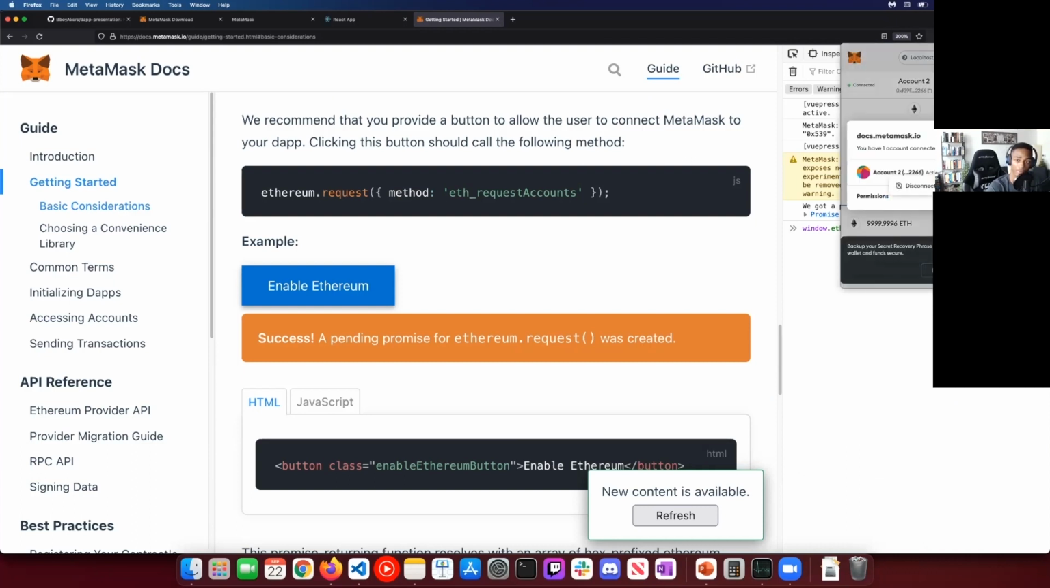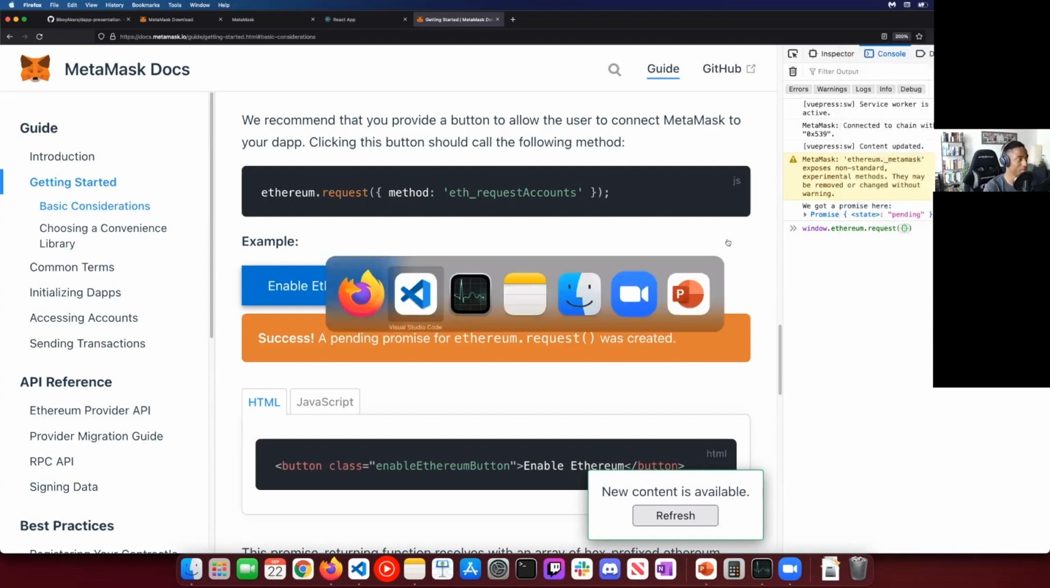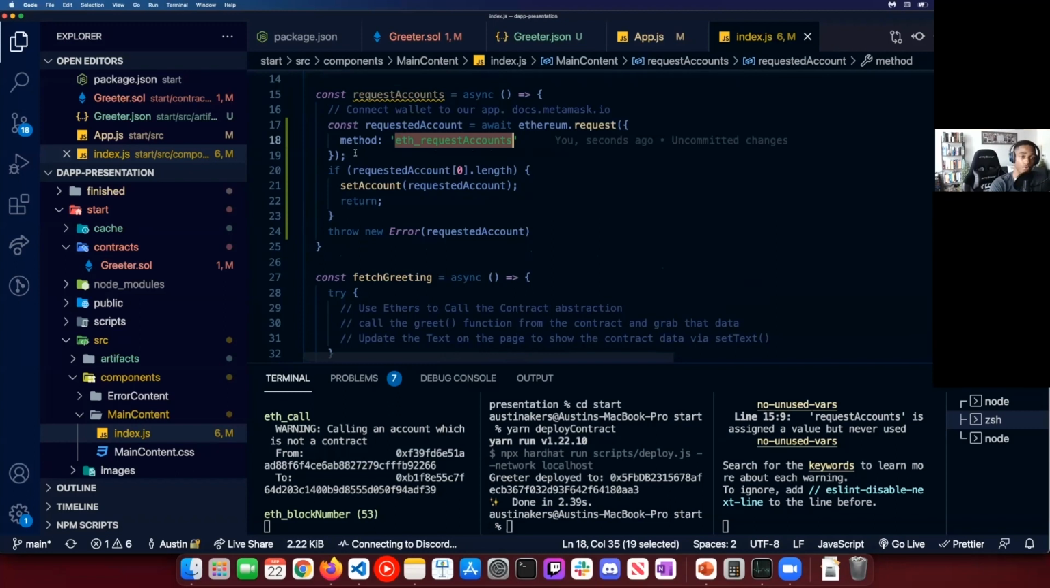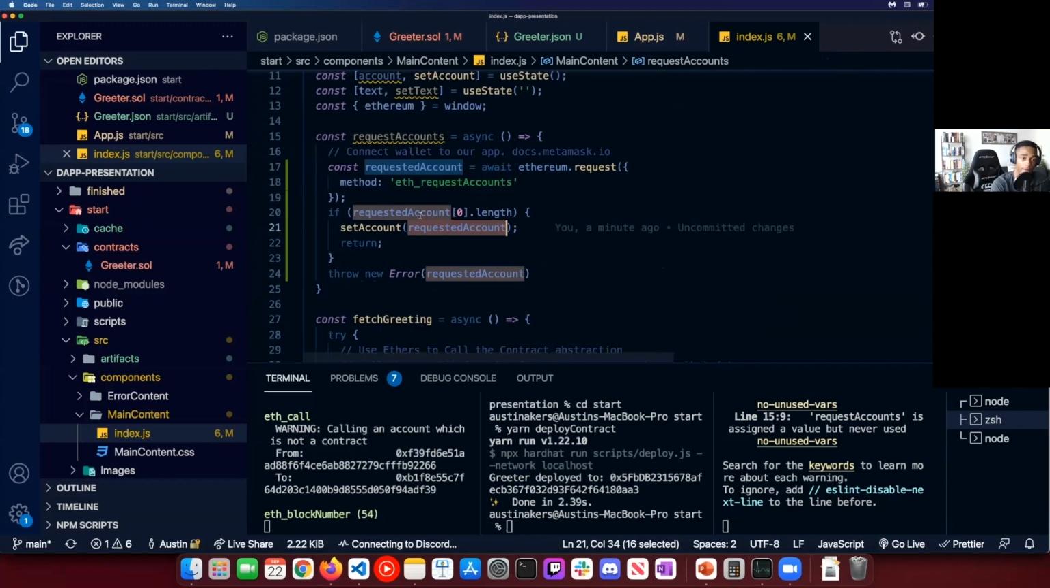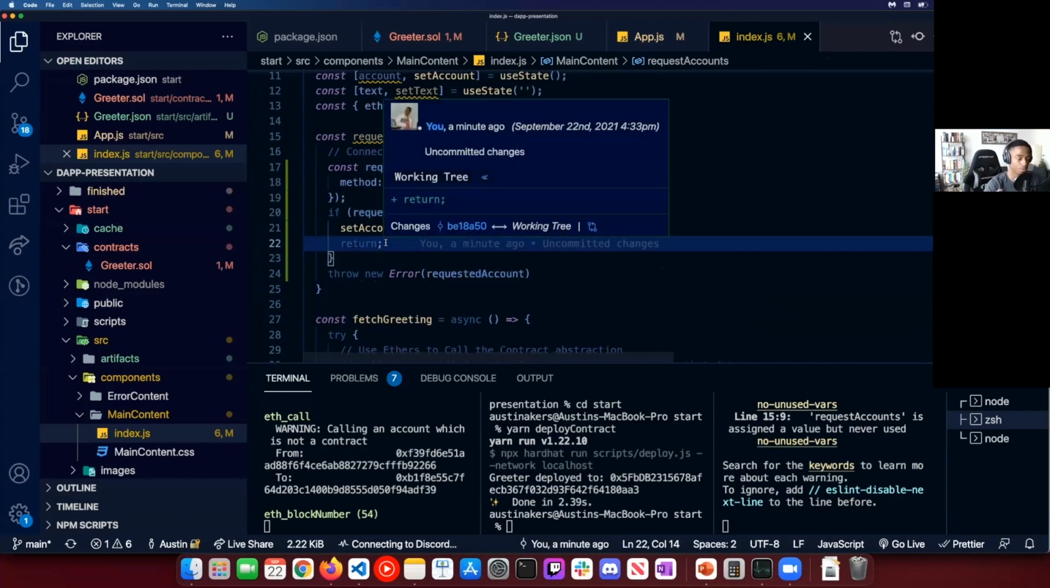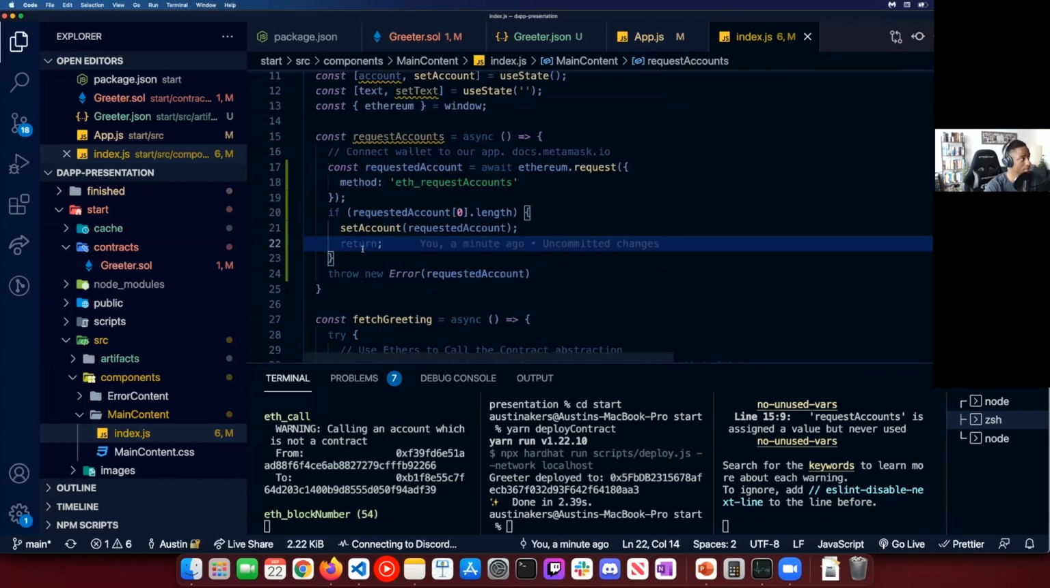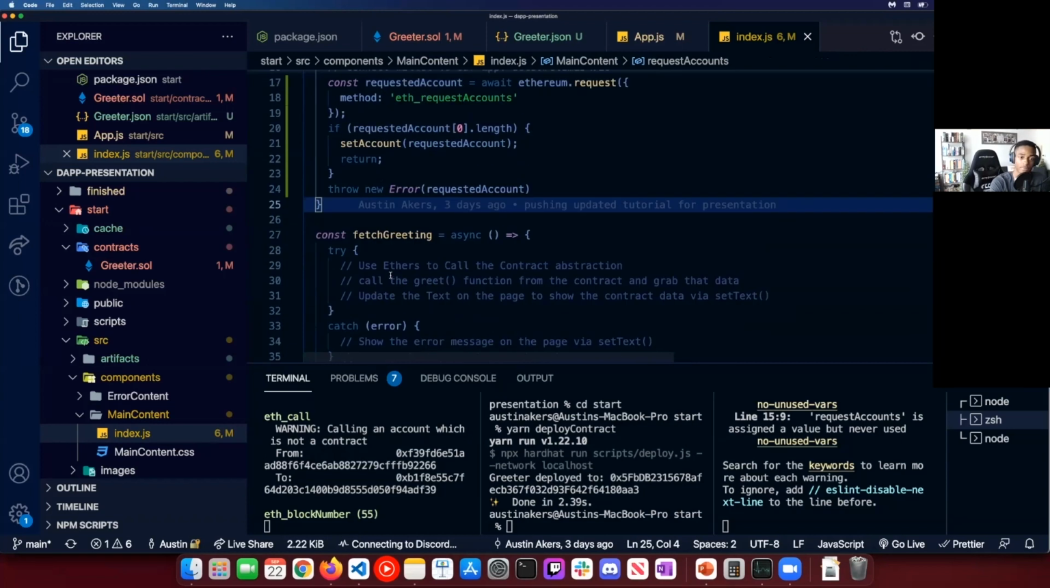Again, I also have resources at the end of this, so I'm not the only source of truth here, I assure you. Afterwards, we've requested that account, and if they go through the whole confirmation flow, we want to set the requested account to our variable up here. We're just going to return. We're done, right? Now, if they do happen to deny it, that means we didn't really get an account, and then we're going to throw an error, okay? So at that point, that's nice.